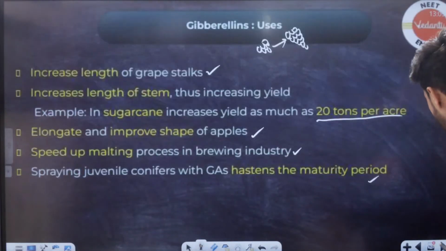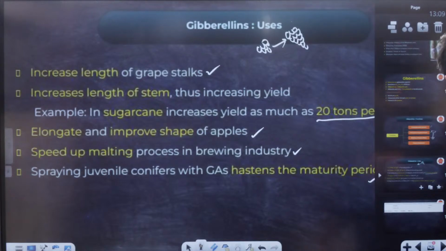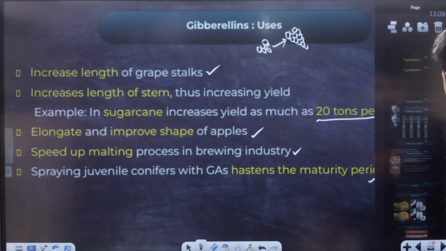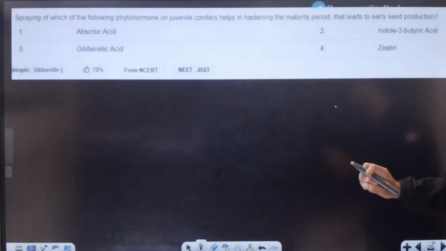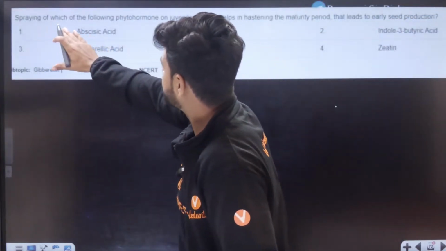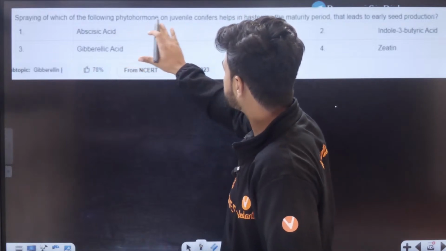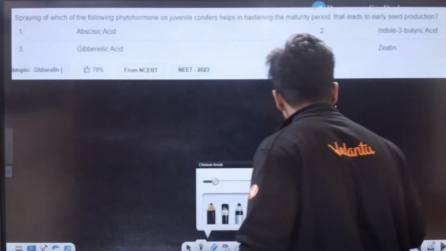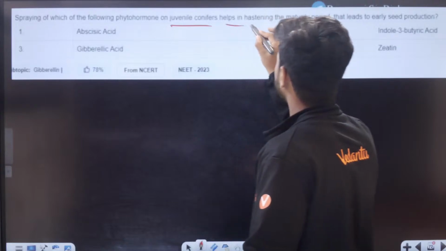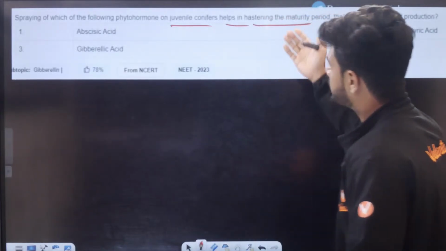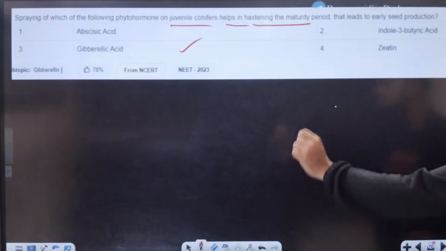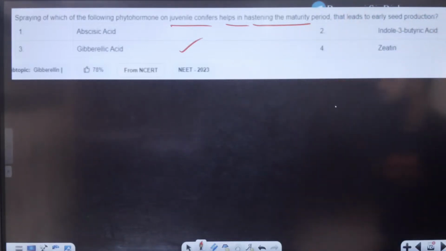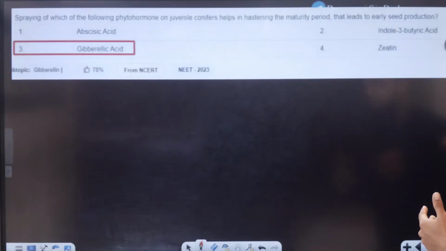Let me give a small proof of how the question is going to be asked. See this. Look at this question. Spraying of which of the following phytohormones on juvenile conifers? See, juvenile conifers hasten the maturity period. Just now we learned gibberellic acid. The point which I told you, the same point is given here. See this question.